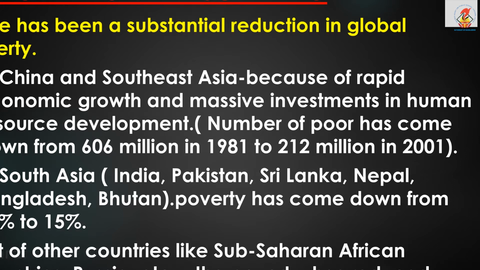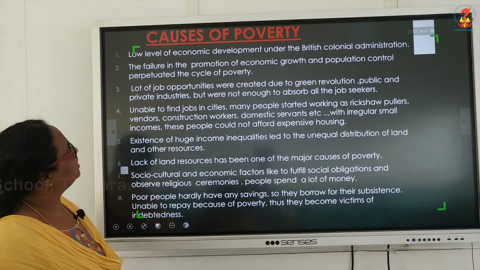In the same way, in India, Pakistan, Sri Lanka, Nepal, Bangladesh and Bhutan, the poverty has come down, around 54%. Likewise, some of the countries from sub-Saharan Africa and Russia were also able to reduce poverty. Then next is the causes of poverty.